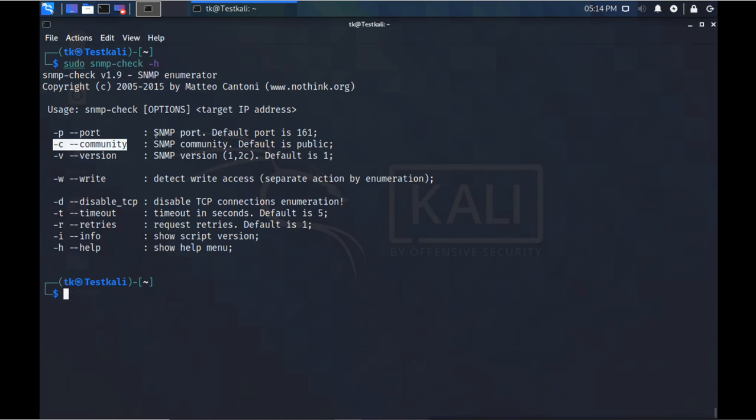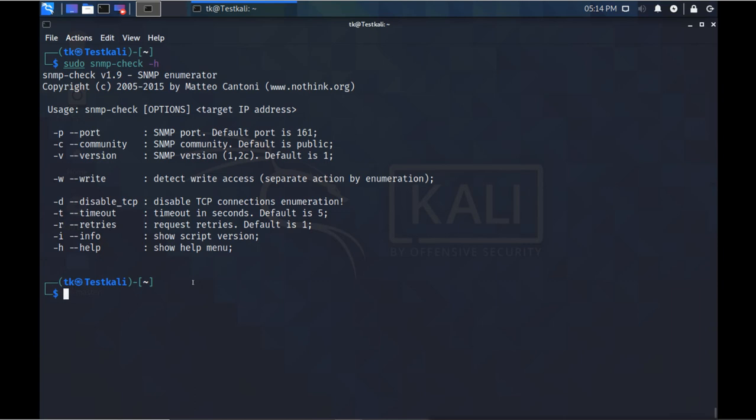Like this server, I have changed the community string from the default. It is not the default public. I have changed it to site. So even if it is changed, we can easily break that password, and we can get whatever community string they have changed it to. If they have changed it to something complex, then it is not possible to break that community string password.